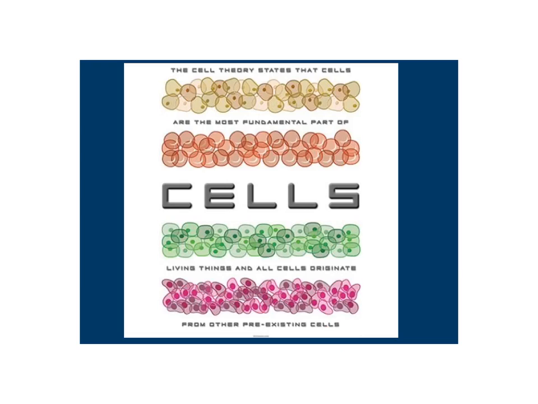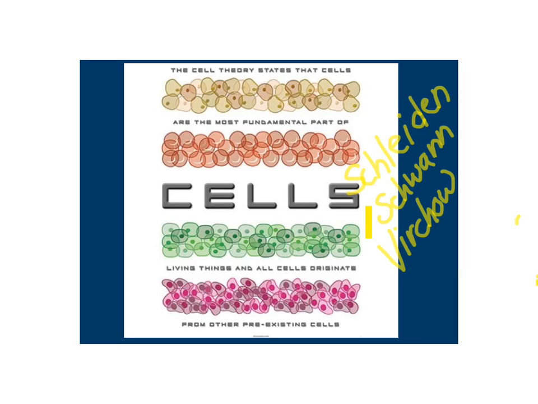The three individuals that were involved in the development of this theory were Schleiden, Schwann, and Virchow. So we have Schleiden. Schleiden studied plant cells, and he first discovered that all plants were made of cells. Then we have Schwann, who studied animal cells and discovered that, in fact, animals also were always made of cells. And then finally we have Virchow, and Virchow contributed that last piece, this idea that cells can only come from existing cells, and together this makes up the cell theory.